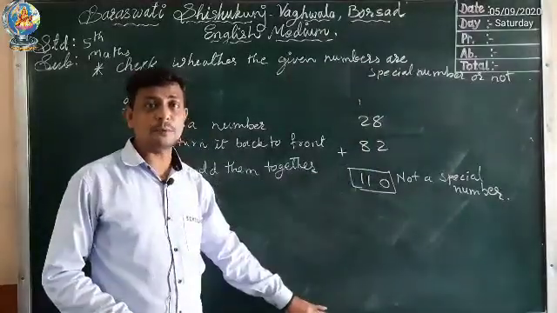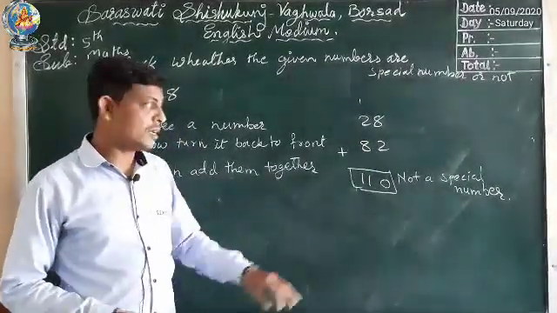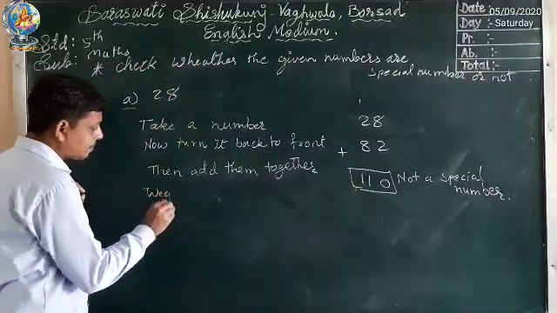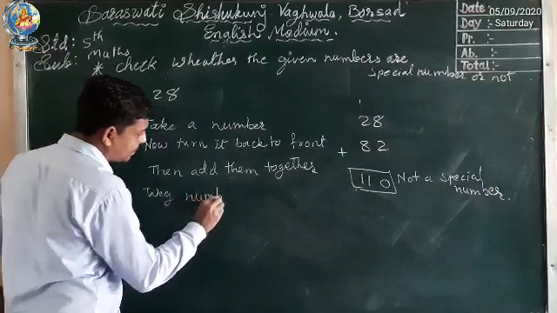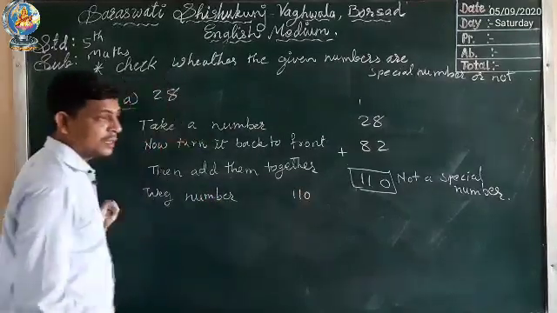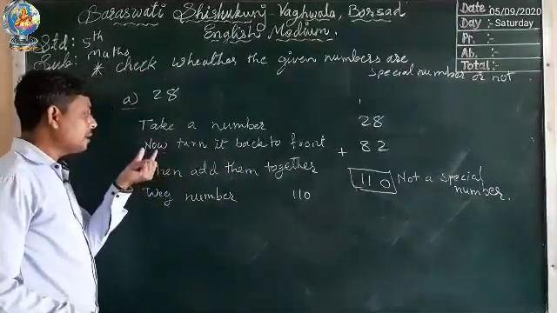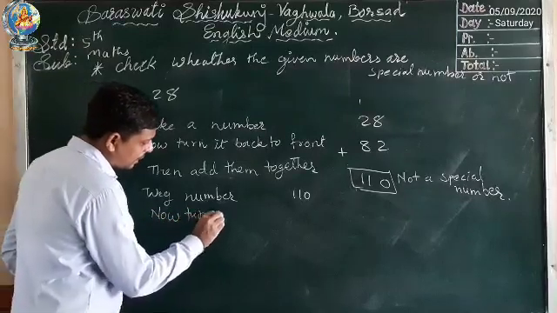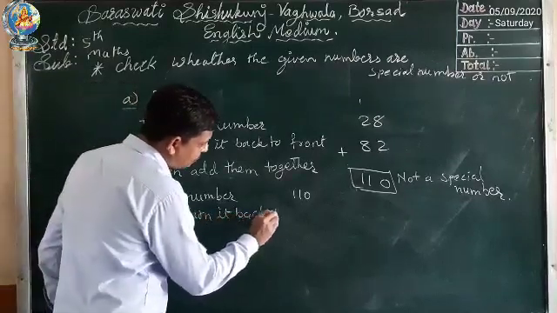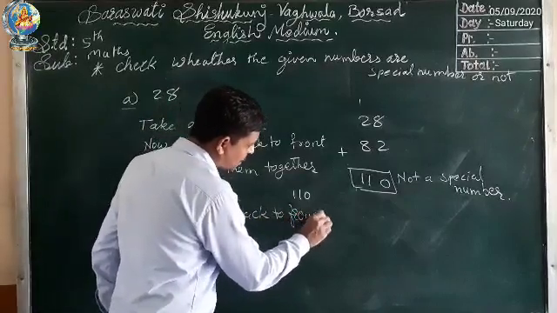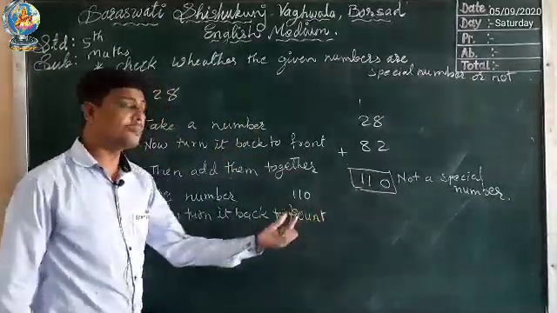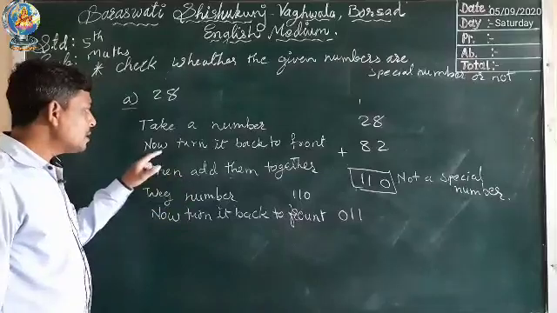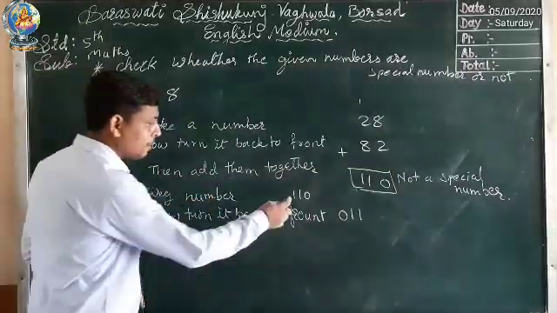Now we will continue this process until we get a special number. Now the number we get is 110. Now we will apply the same method. Turn it back to front. If we reverse this number, we will get 011. Then what is the third step?